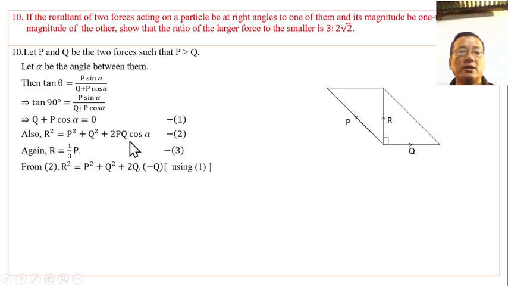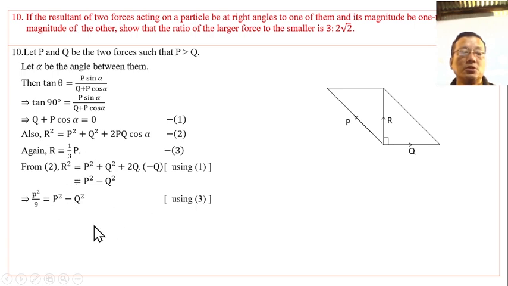P cos alpha, minus Q common, equals 1 and 2 residual using this. Then from which we get P square minus Q square. Then R is 1/3 of P, that is R square equals P square by 9.